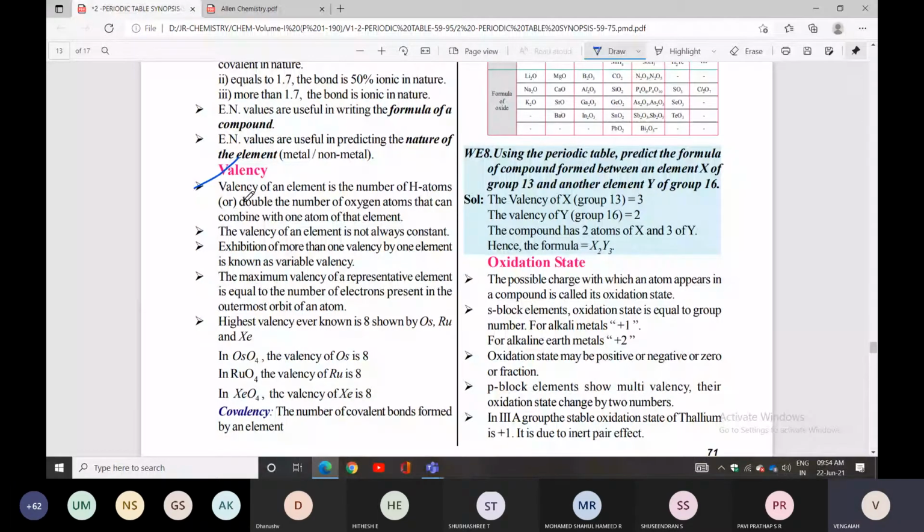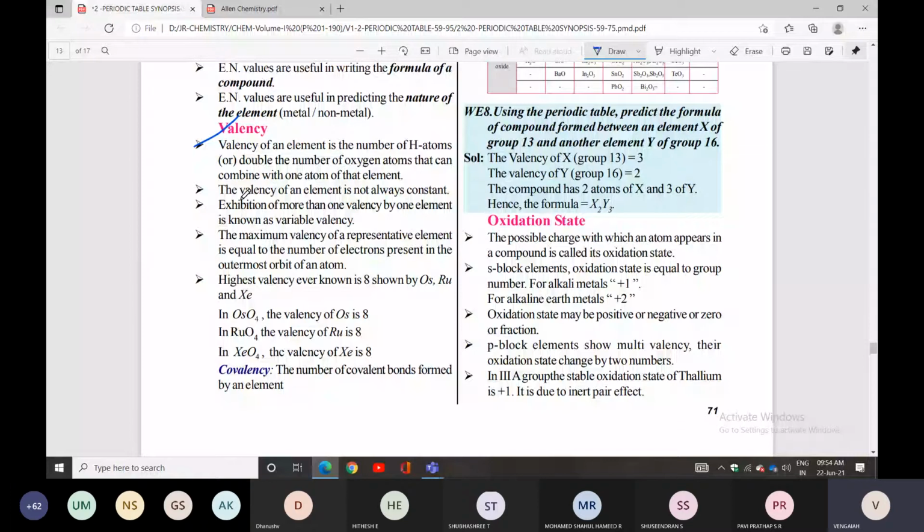Next topic is valency. Already you people studied in lower classes. Look at here. Valency of an element is the number of hydrogen atoms that you can write down, otherwise double the number of oxygen atoms that can be combined with one atom. The valency of an element is not always constant. Exhibition of more than one valency by one element is known as variable valency.